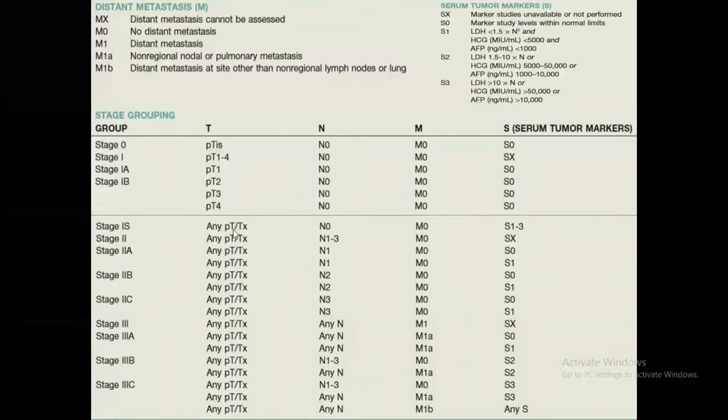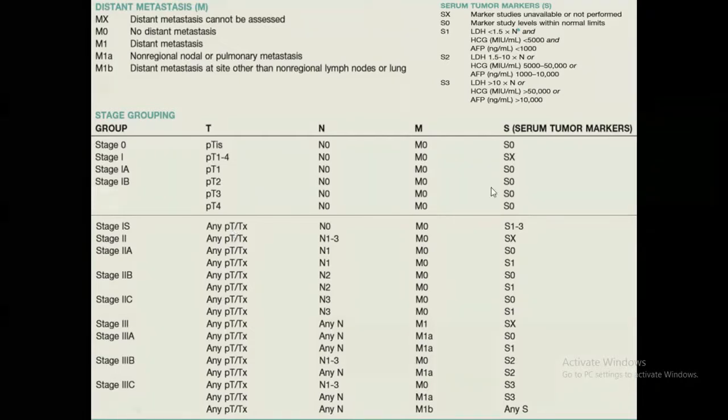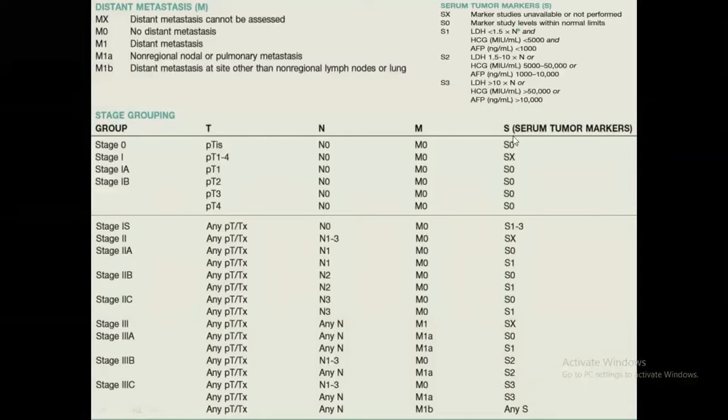From our general surgery teaching, we all know that testicular tumor is one of those rare unique tumors which has, apart from TNM, an S classification also added to it, because serum tumor markers play a major role in categorizing the grouping and the staging of the disease. So these serum tumor markers are LDH, AFP, and HCG.